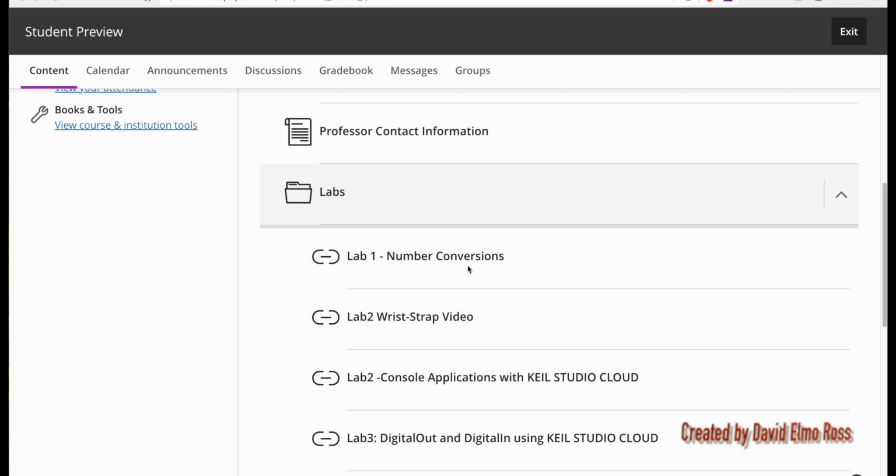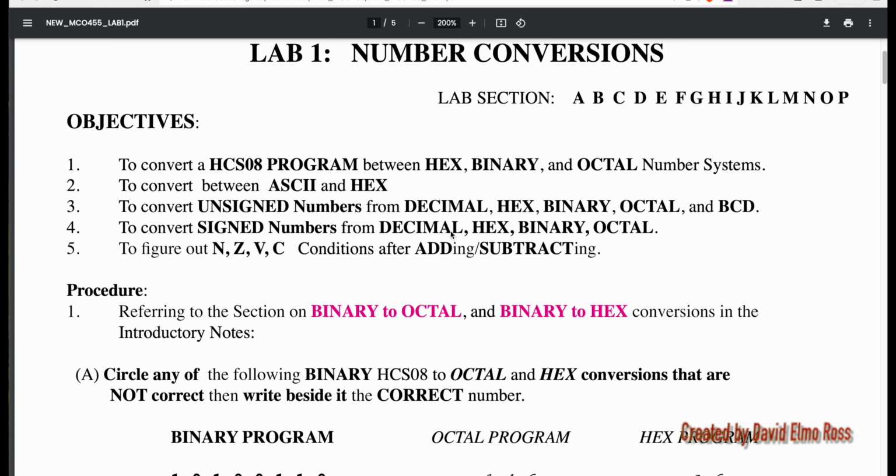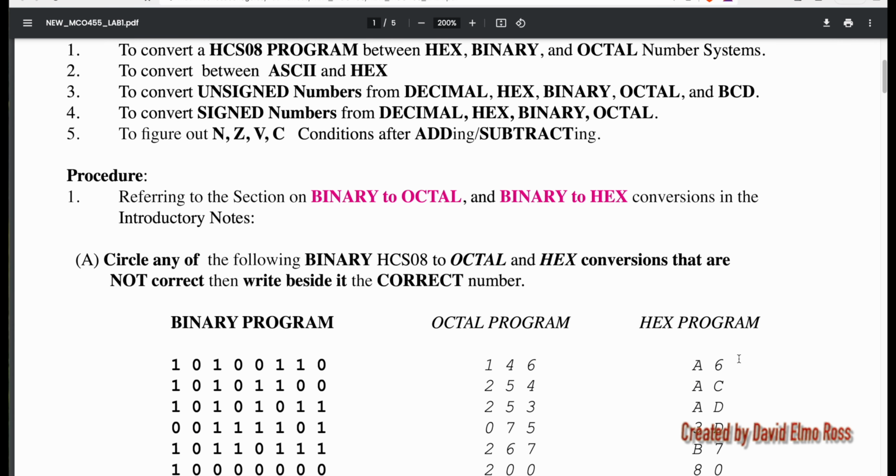And we're going to be working it in the first week for both the lab and the theory class both. Let's take a look and see what it looks like. Now this is lab 1 number conversions. Now this is not to be handed in. What you're going to do is you're going to learn how to do binary to octal to hex and so forth. There's videos here. This is a video link to take you to a YouTube video.